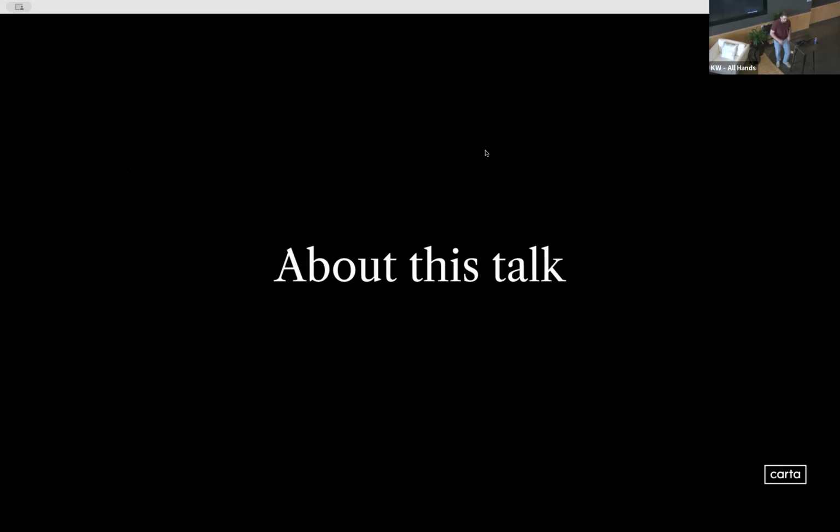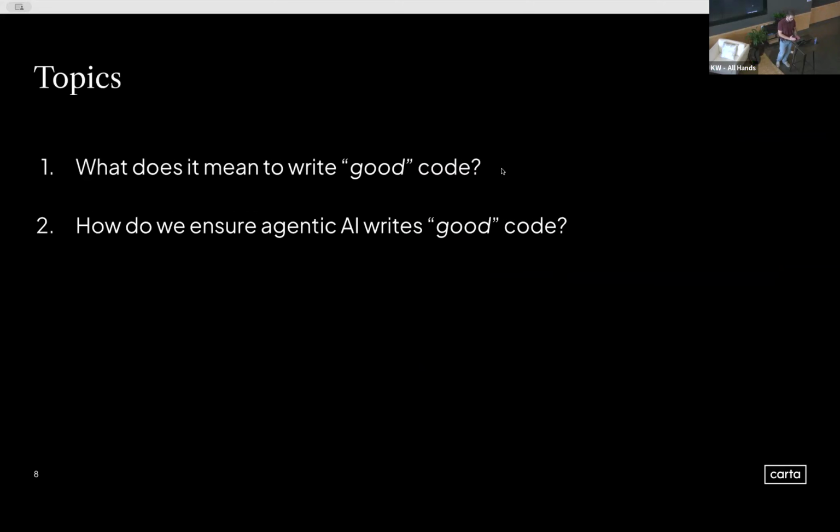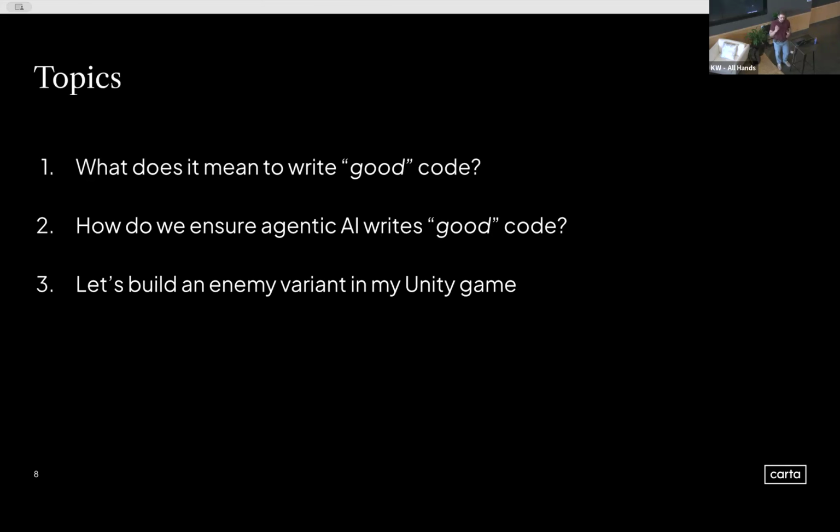So, about the actual talk. What do I want people to get out of this talk? I'm going to try to cover 3 topics here. Topic number 1 is I want to cover what it actually means to write good code. I want to talk about how we ensure our agents continue to write good code. And then I want to show an actual visual example, put my money where my mouth is. Let's go and use these concepts that I'm going to talk about in a little Unity game. And we're going to try to vibe code some stuff and see how it works out.